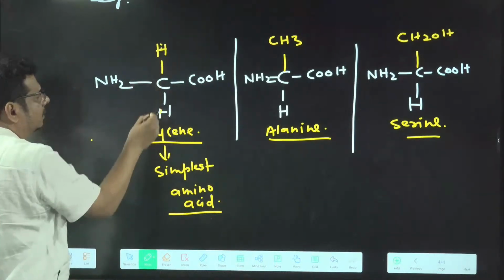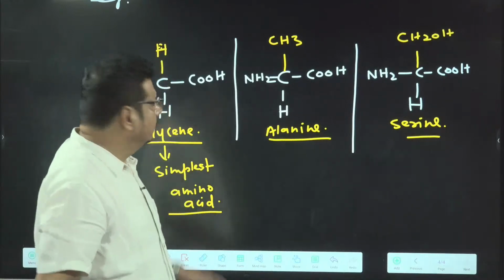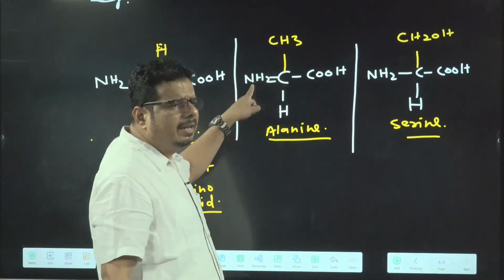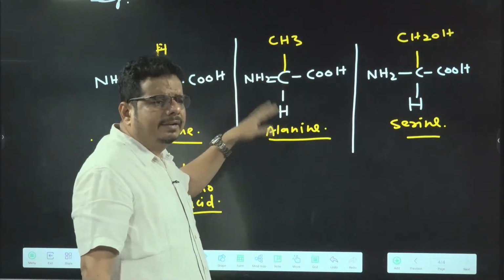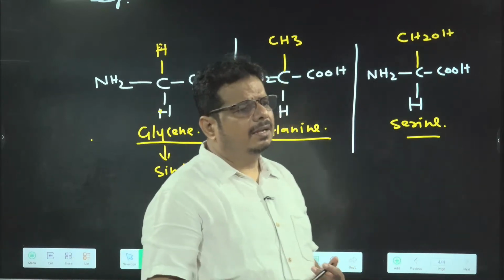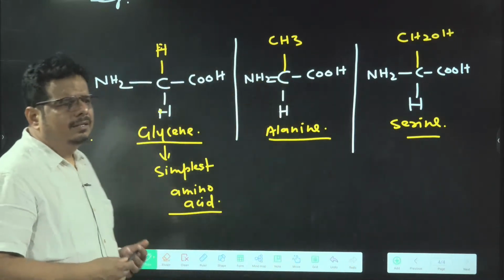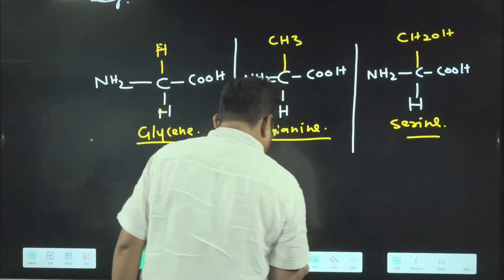Reason is what? Both are hydrogen. Able to understand? Except glycine, you see, here is a chiral carbon: here amine, here methyl, here COOH, here hydrogen. Getting the things or not? So except glycine, everyone has a chiral carbon in it. Is it clear in the mind? Is it all right? Now we are moving ahead for further classification of amino acids.